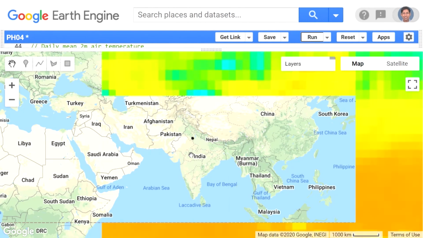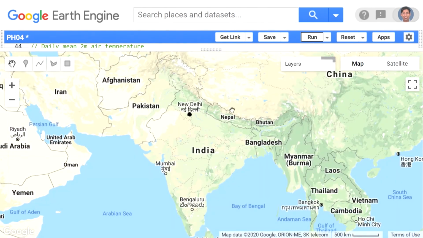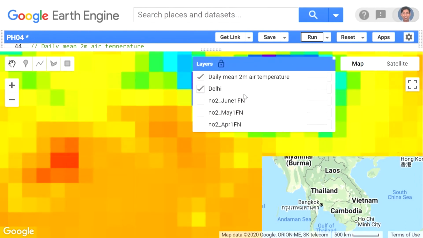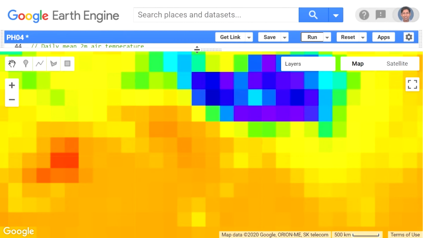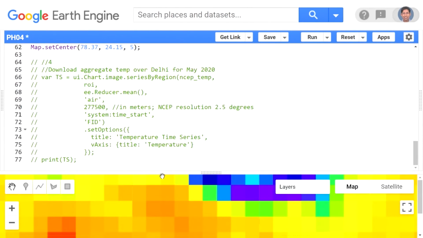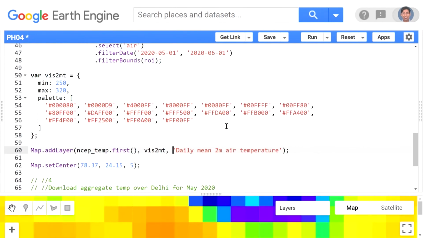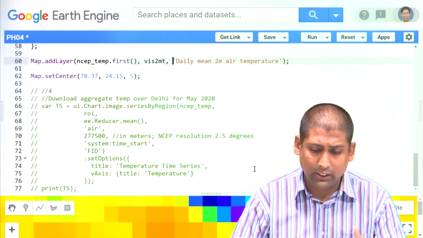So all these data sets are global. Now, you would say, why are these appearing as squares? Because it's a coarse resolution data set. The spatial resolution is 2.5 degrees. 1 degree is about 111 kilometers. For easiness, let's say 100 kilometers. So 2.5 degrees is 250 kilometers by 250 kilometers for one temperature point. So coarse resolution, but there are other data sets. You can explore that also. So this is how you can visualize your temperature, your precipitation, all these data sets.